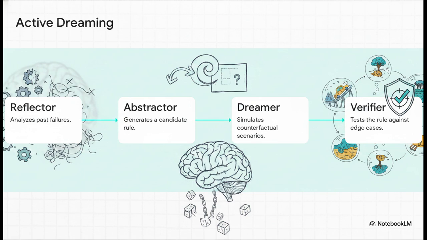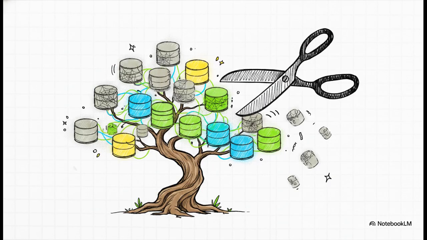First, a reflector analyzes past failures. Second, an abstractor comes up with a candidate rule to prevent that failure from ever happening again. Third, and this is the absolute magic part, a dreamer simulates synthetic, counterfactual scenarios just to test this new rule against edge cases. And finally, a verifier tests it. This whole process is brilliant because it prevents the agent from overgeneralizing a solution or suffering from catastrophic forgetting when it's learning new tasks. But a big part of learning is also knowing what to just throw away.